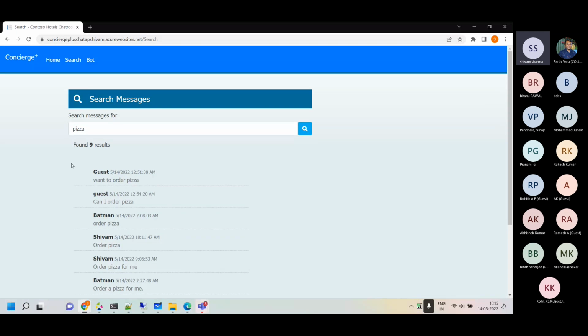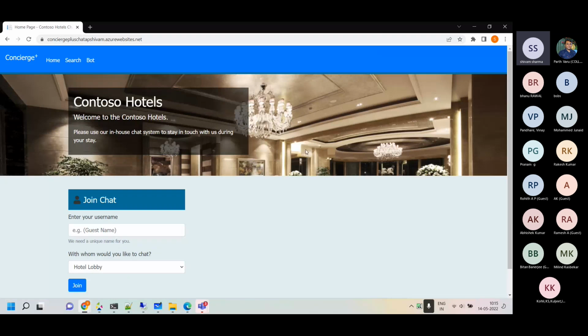These are some of the search results which the customers have searched for. And this is mostly for the management side, for the business owners to understand what they are doing. So for example, with room number, we can also make a search over there and so forth. In which room do we have to deliver the pizza and all that? Okay, so this is the main bot which we are creating.